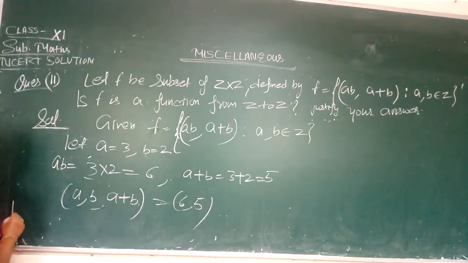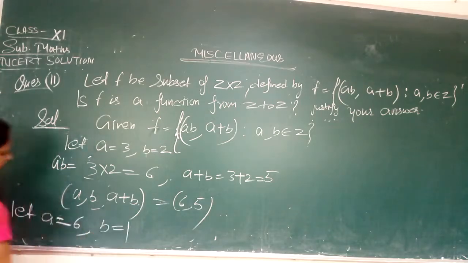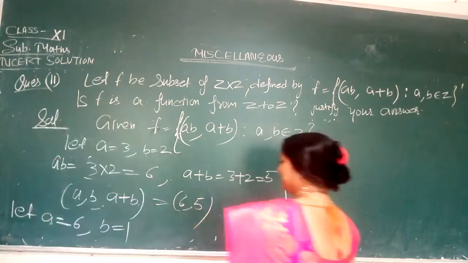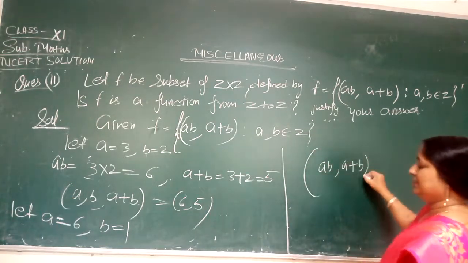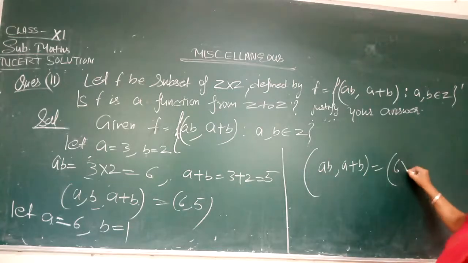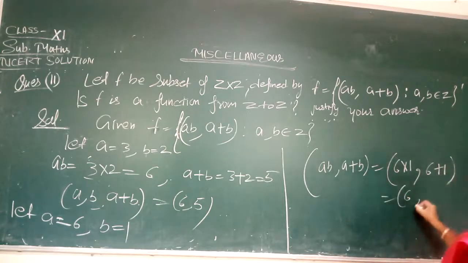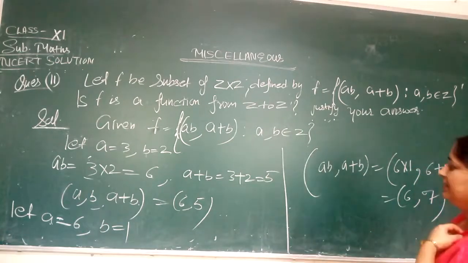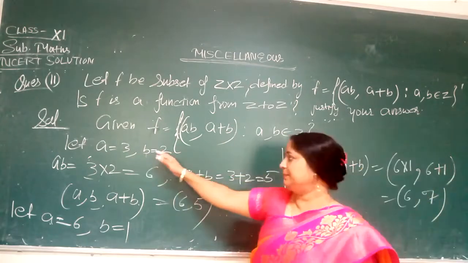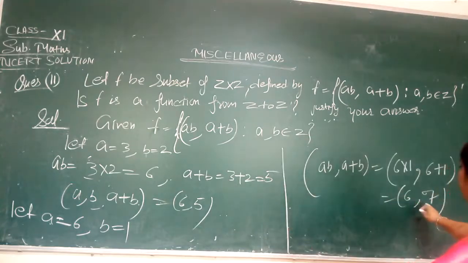Let the second example here, a is equal to 6 and b is equal to 1. So we will solve this. It will come ab comma a plus b. So according to this, it will come 6 into 1 comma 6 plus 1. So you can see here it will come (6, 7). Now you can see here the 6 has two images, that is 5 and 7, because we are taking here example a, 3 and b, you can take any digit. So we have (6, 5) and (6, 7).